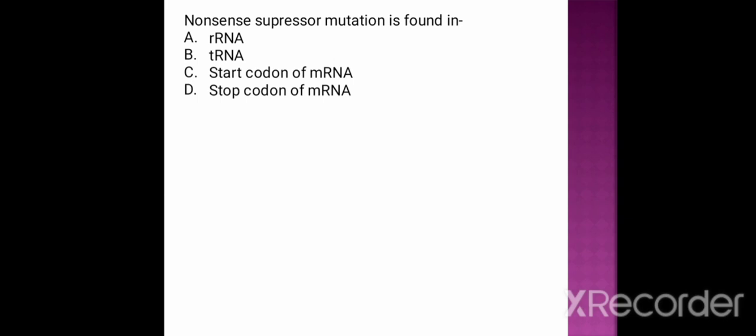Next question. The nonsense suppressor mutation is found in: option A, rRNA; option B, tRNA; option C, start codon of mRNA; and option D, stop codon of mRNA. The correct answer is tRNA.